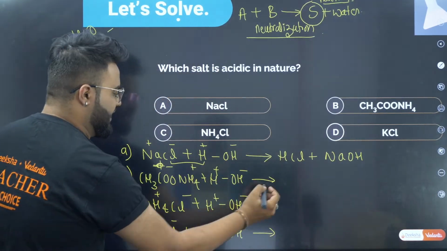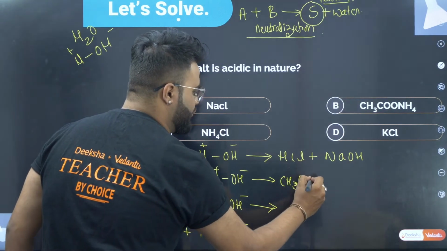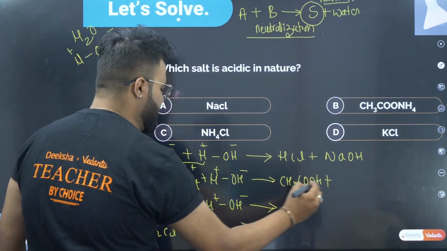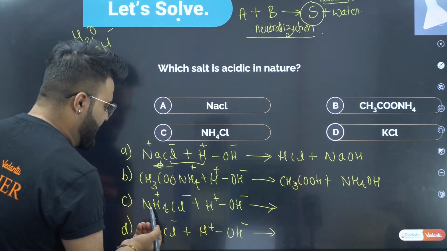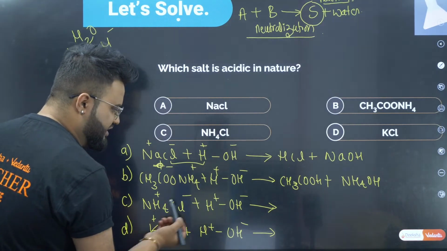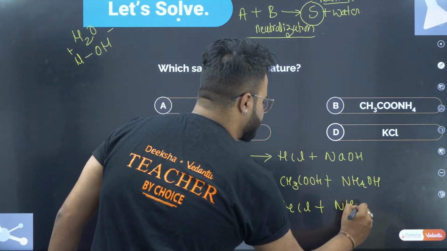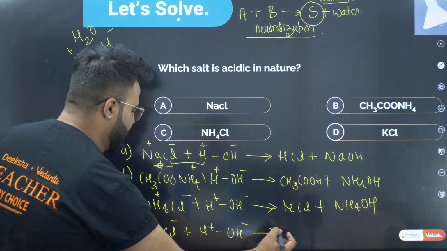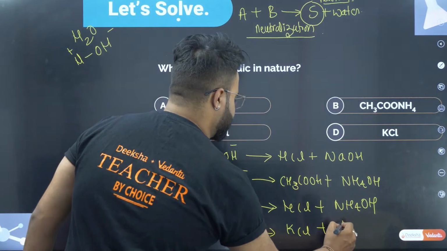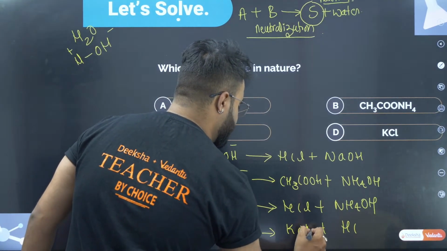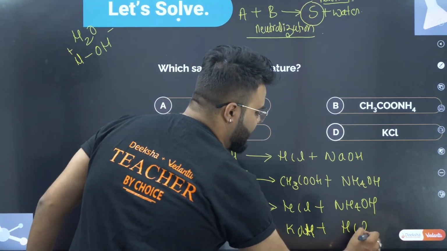I'll write like this. Next, obviously it will form a carboxylic acid, that is acetic acid CH3COOH, plus it is forming NH4OH. Now again here, what is it forming? NH4OH and HCl. Therefore, here again it is forming KCl plus HCl. Sorry, KOH. One second, guys. It is forming KOH plus HCl.